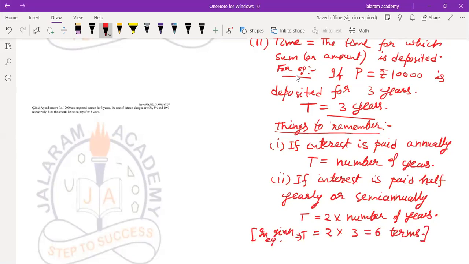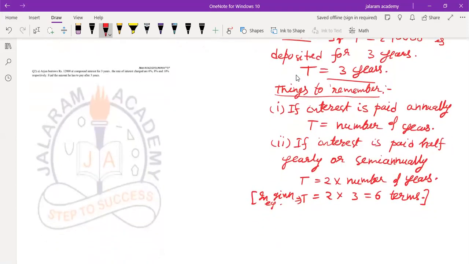As half yearly means in 1 year, half year takes place 2 times. Half year takes place twice in a year. So in 3 years, it will take place 3 into 2, 6 times. Understood everyone? Otherwise, write in the comment box. 6 terms means 6 half yearly terms. In 1 year, there will be 2 half years, so in 2 years, it will take place 4 times, and in 3 years, 6 times.